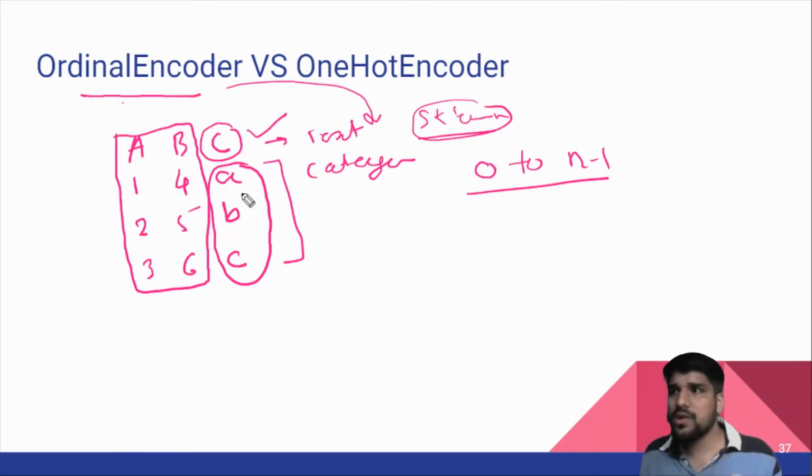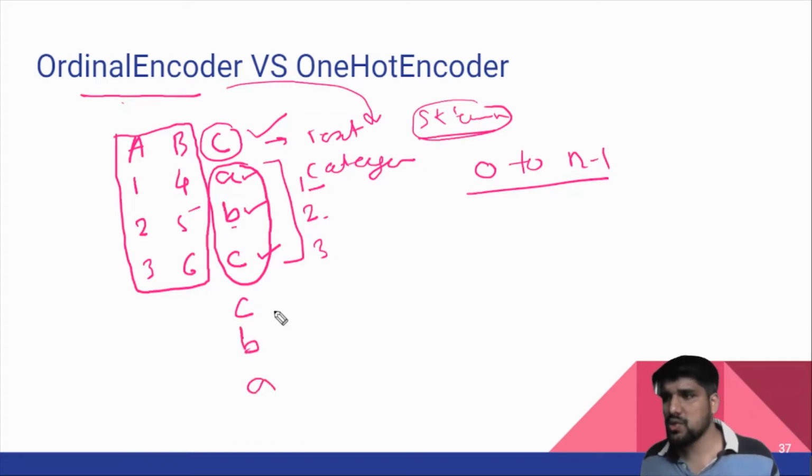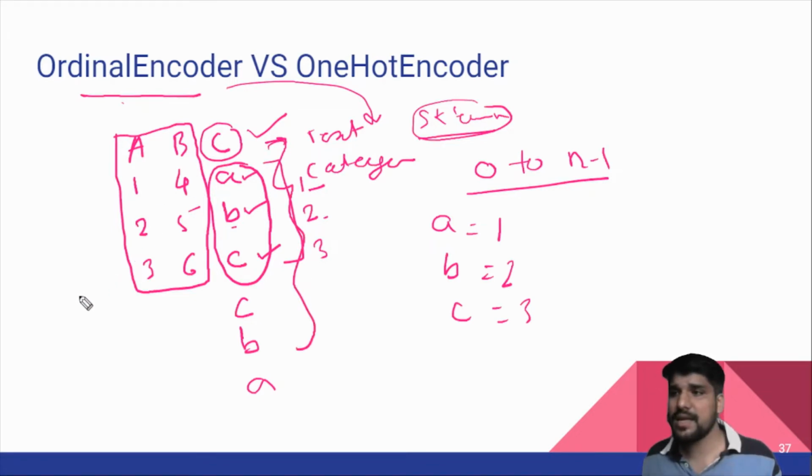How many categories are available here? A, B and C. So it will assign 1 to A, 2 to B, 3 to C. Wherever A comes it will assign 1, wherever B comes it will assign 2. For example, let me add one more feature here, like C, B, A. So A is assumed as 1, B as 2, C as 3. Now in my whole C column, how many unique categories are available?